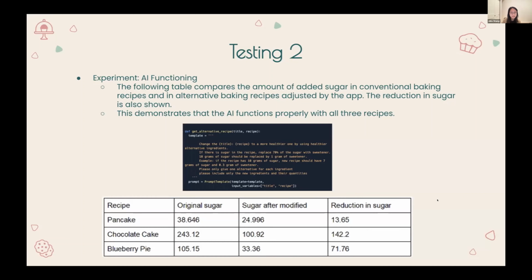By calculating the percentage of sugar reduced for each recipe, which is the amount of sugar reduced divided by total sugar in the recipe, we found that the app is able to reduce the sugar contents by a range from 35.30% to 68.09%. This demonstrates that the AI templates work effectively, allowing for the replacement of some sugar with a combination of artificial sweeteners and honey. Overall, the results align with our goal since we aim to preserve the taste and texture of desserts by not replacing all the sugar.